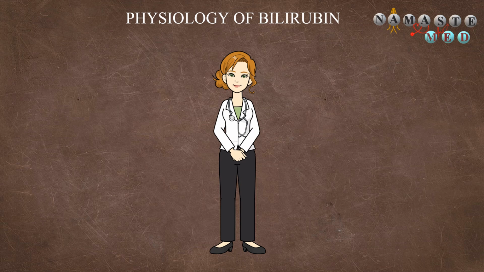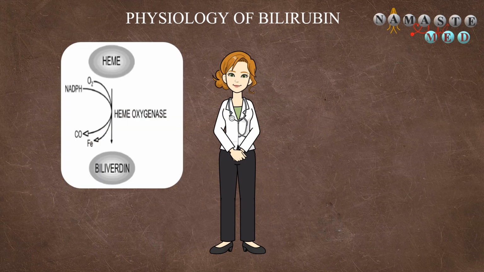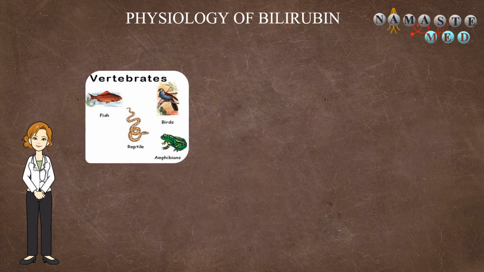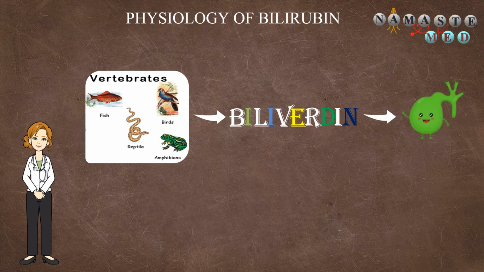For this, a family of heme oxygenase enzymes evolved that degrade it to biliverdin. Here we can appreciate the beauty of nature for developing a mechanism to protect cells from oxidative damage caused by heme. In lower vertebrates like amphibians, reptiles, and birds, biliverdin is the predominant end product of heme metabolism and is excreted in the bile.